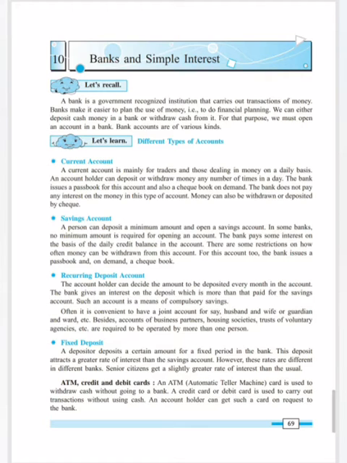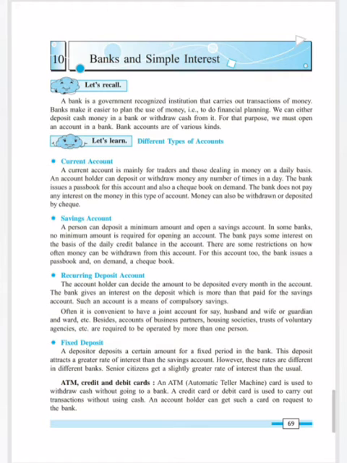For example, I ask the bank to keep it for 5 years. The bank will keep the money for 5 years and I will get more interest as compared to the saving or current or recurring deposit account.